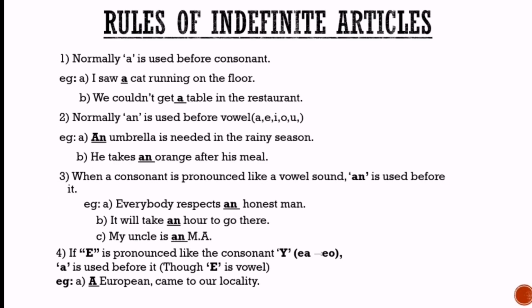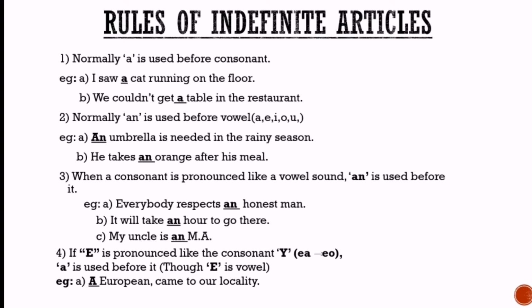If E is pronounced like U, then A is used before it. This is a traditional rule. As an example, a European. Or we can say it in another way: if E is pronounced like the consonant Y, then A is used before it.